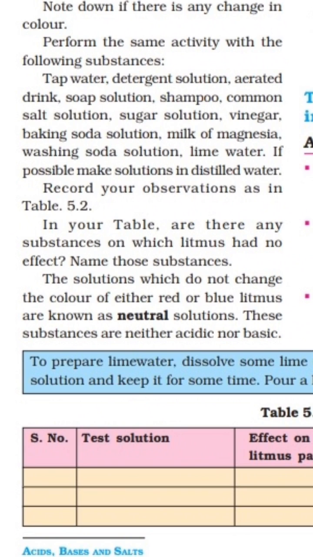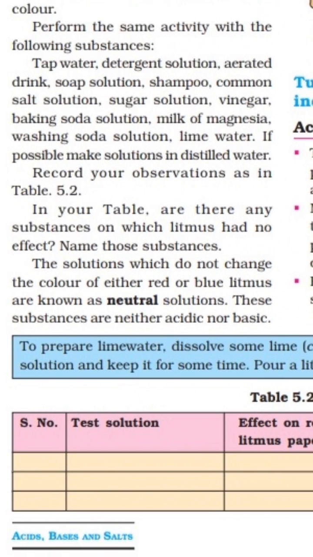Suppose the substance is basic in nature, then red litmus paper changes into blue color, but blue remains the same. And some neutral substances do not change the color of blue litmus paper or red litmus paper. They remain the same in that solution. These are called neutral substances or neutral solutions.